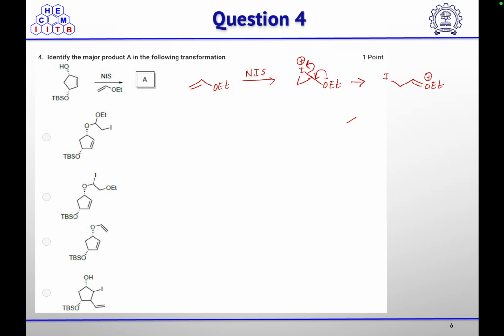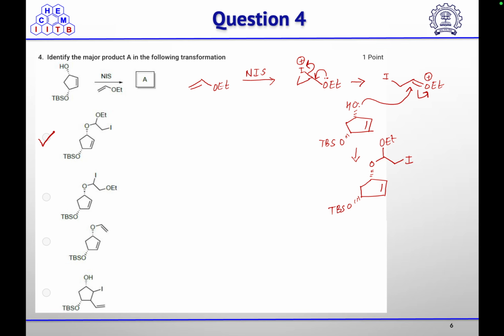Then your allylic alcohol will react with this oxonium ion to neutralize the positive charge on oxygen, and you will get this as the major product. So the correct option in this case is option A.